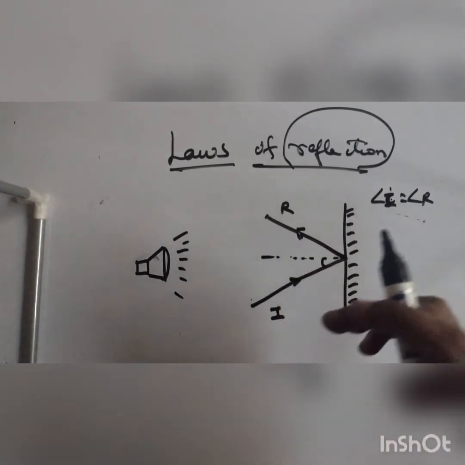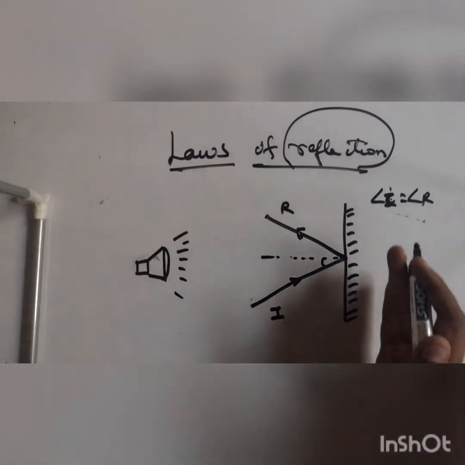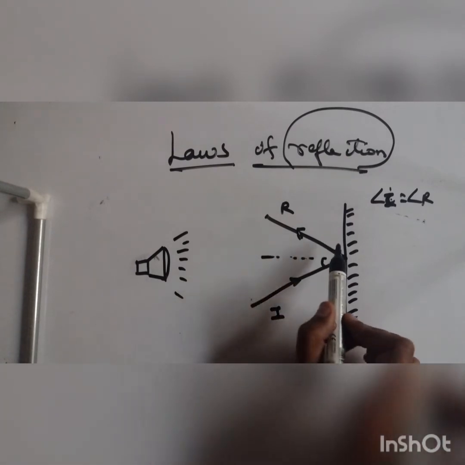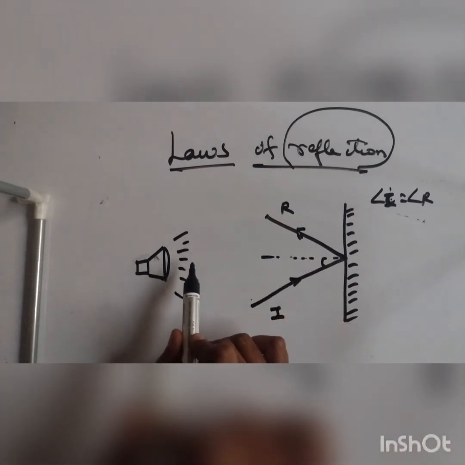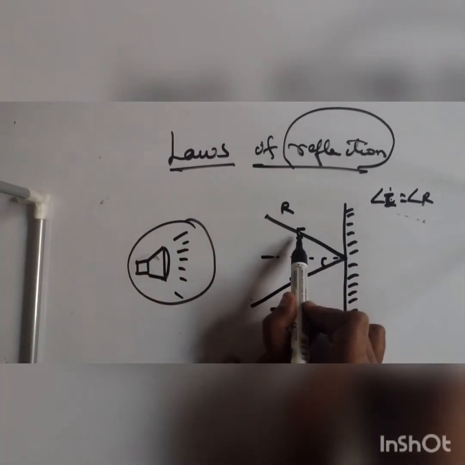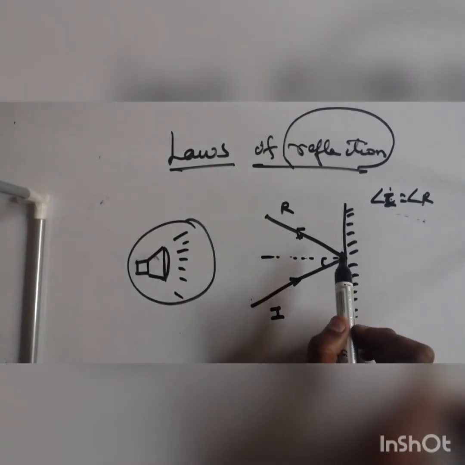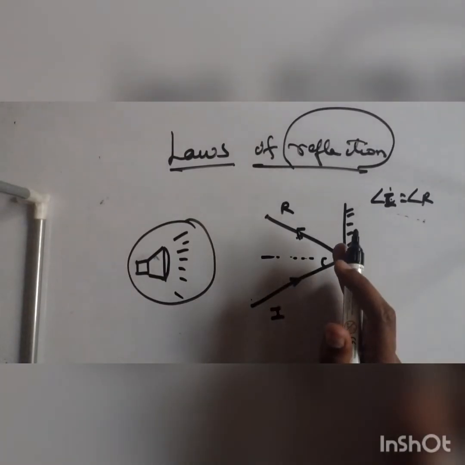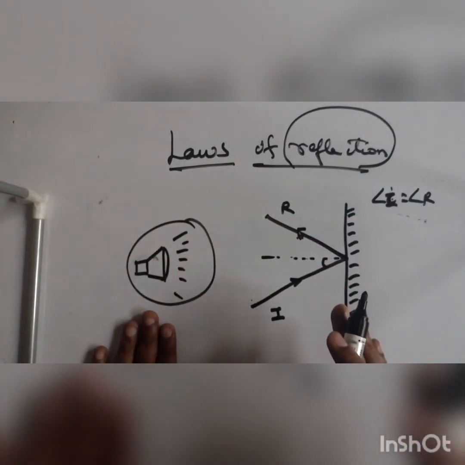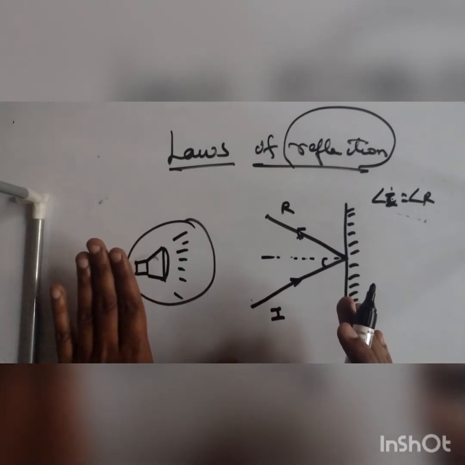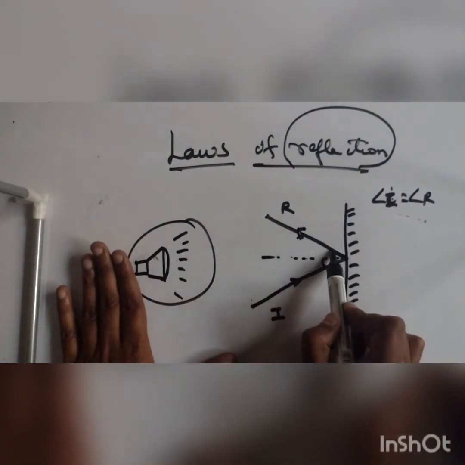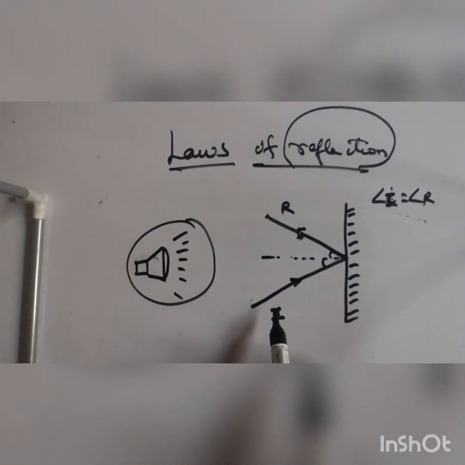Angle I is equal to angle R, it's following the first law. All of this lies in the same plane. Now what I told you, the reflected ray will always lie in the plane of the source. So here is the source of light, it's in this plane. Where is the reflected ray? The reflected ray is also in the same plane. The reflected ray will never be found in the other plane. The reflected ray will be found only where the source is placed. If the source is placed here, the reflected ray will be found in the same plane. Understand this. This is very important in case of numericals.